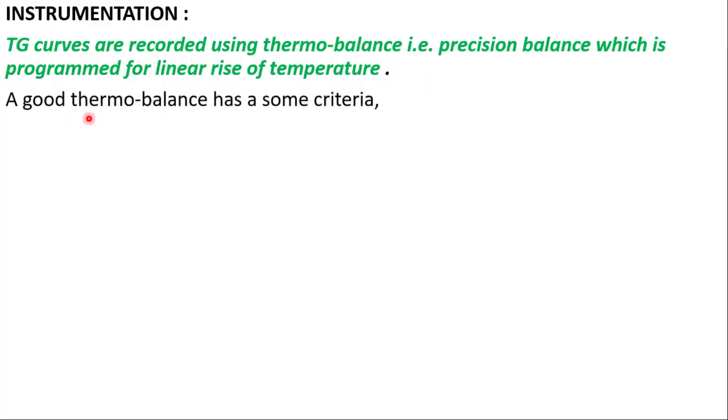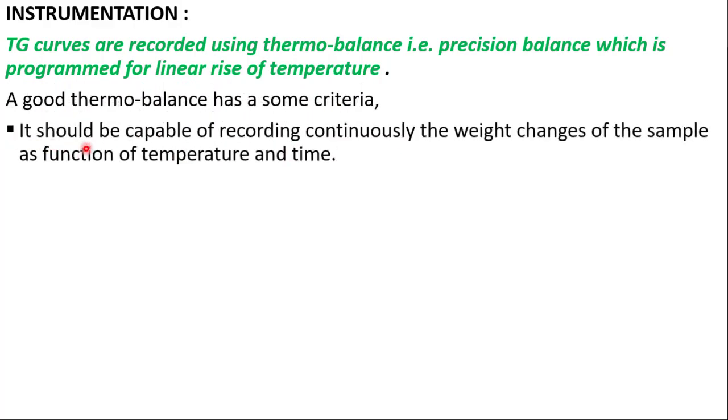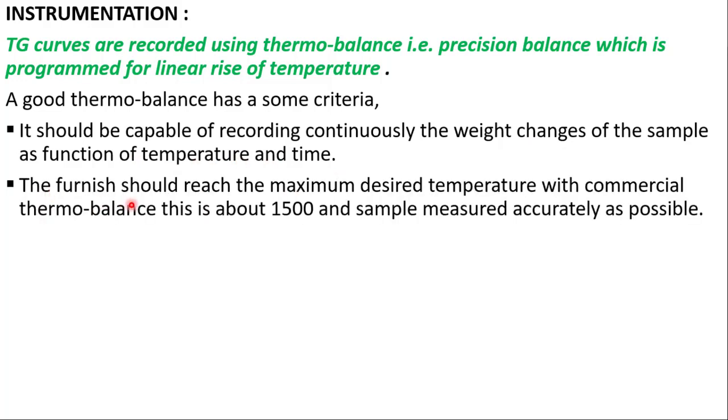A good thermobalance has some criteria. It should be capable of recording continuously the weight changes of the sample as a function of temperature and time. The furnace should reach the maximum desired temperature, with a commercial thermobalance this is about 1500 degrees Celsius, and the sample measured as accurately as possible.